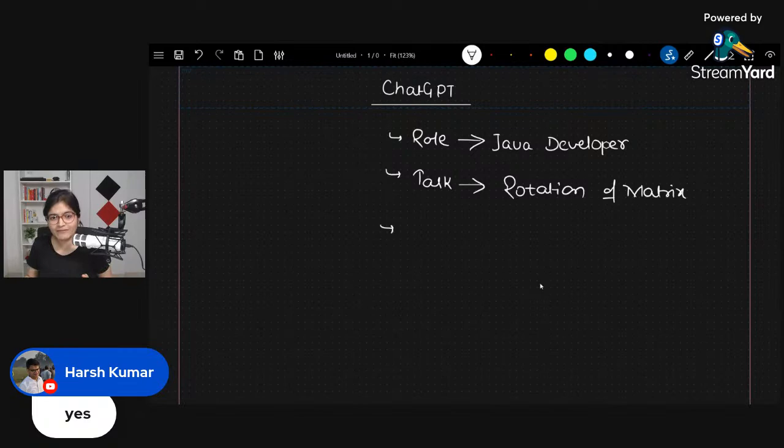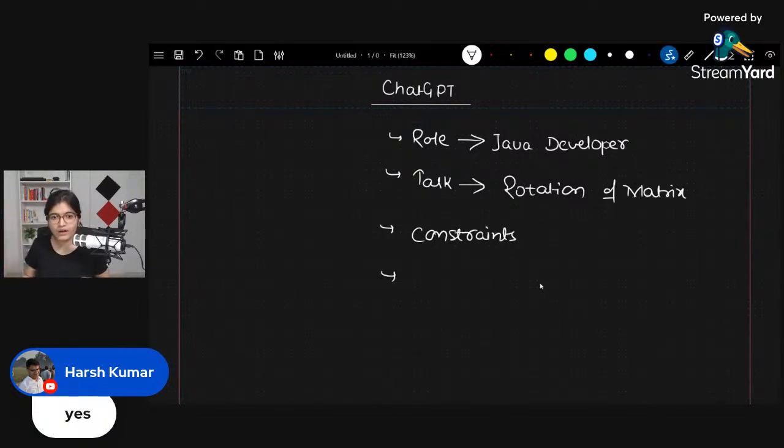Now, the third thing which you have to mention is constraints. Let's say you will say that the constraint is that I will take the numbers from 1 to 10,000. The number size will not be that big. It will be from 1 to 10,000. It will not be bigger than 10,000.